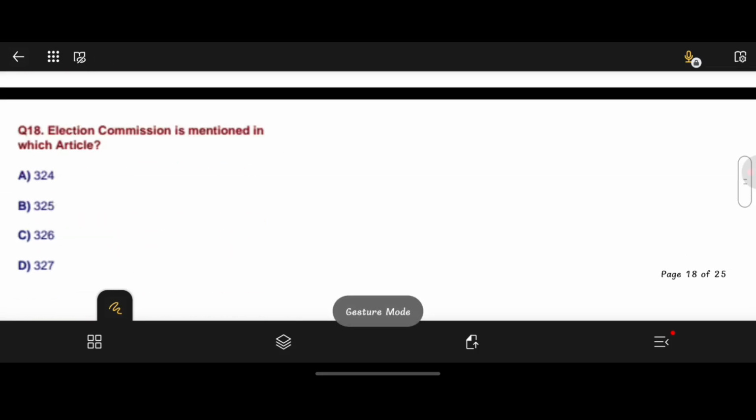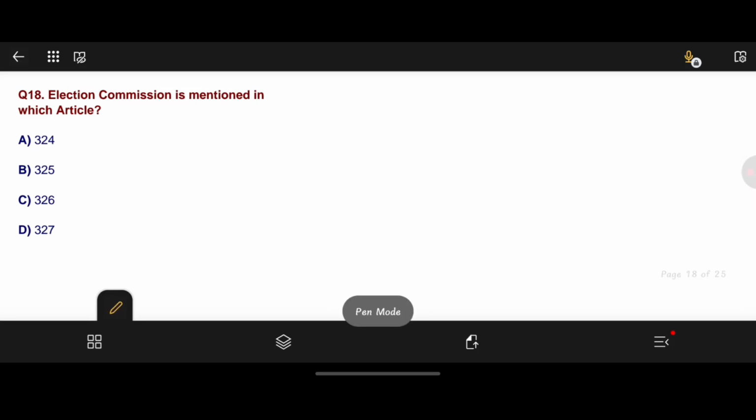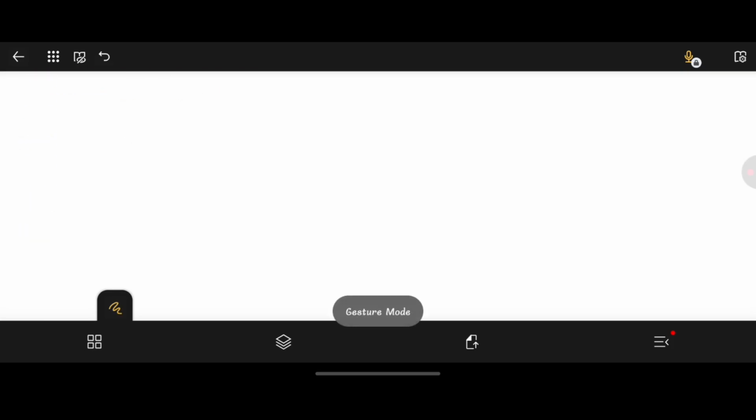And moving to question number 18. Election Commission is mentioned in which article? Your options are option A 324, option B 325, option C 326, option D 327. Here option A is the correct answer, 324.